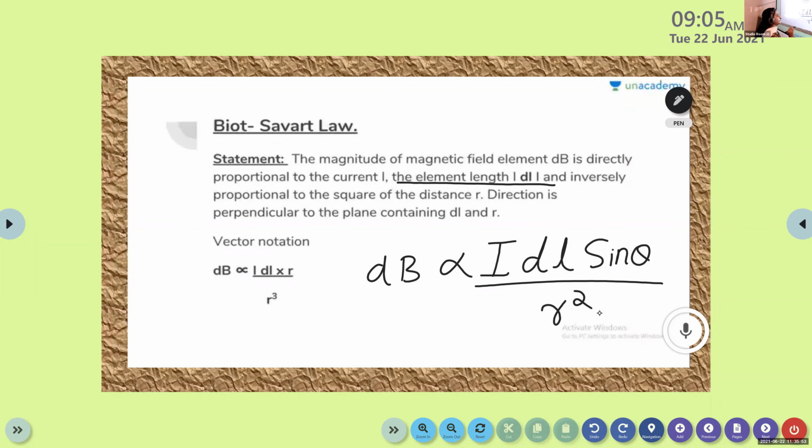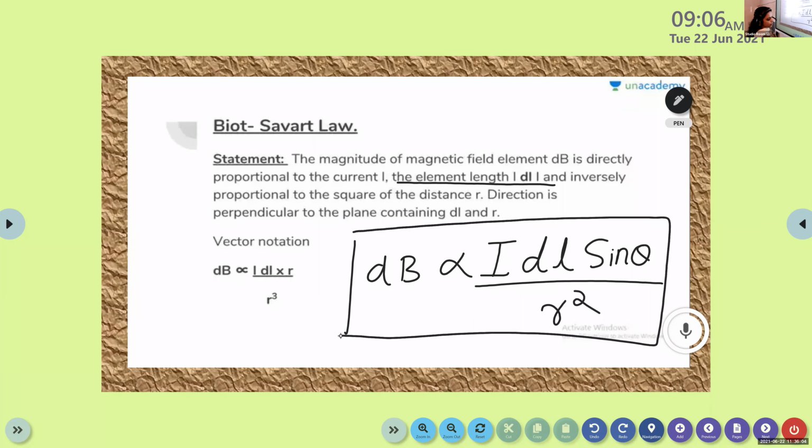So dB is proportional to I dl sine theta divided by r square.